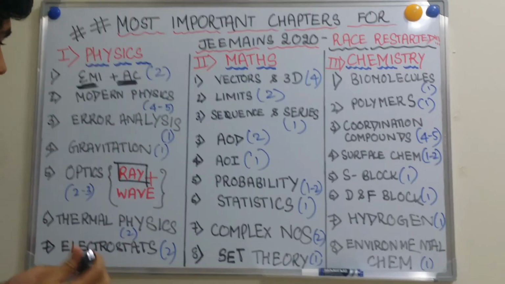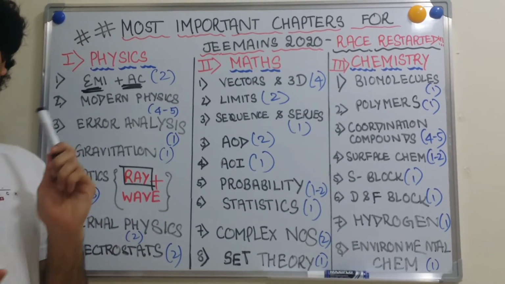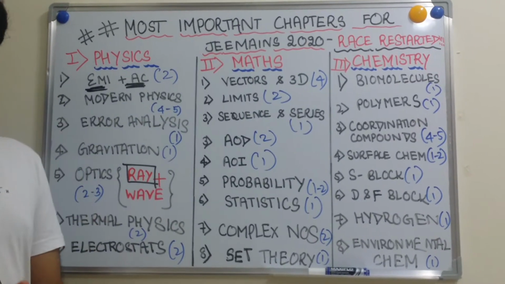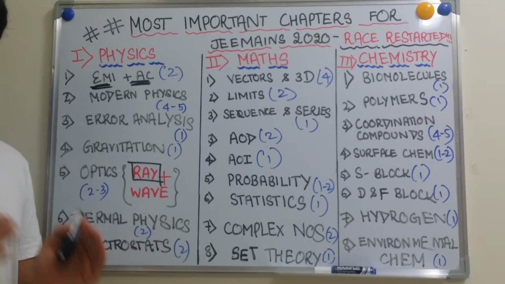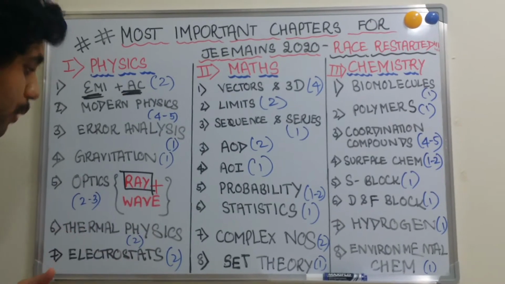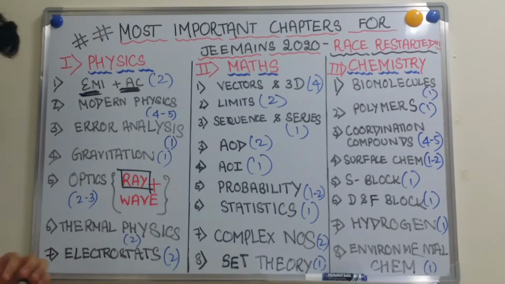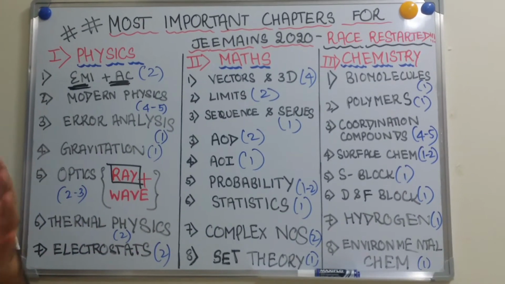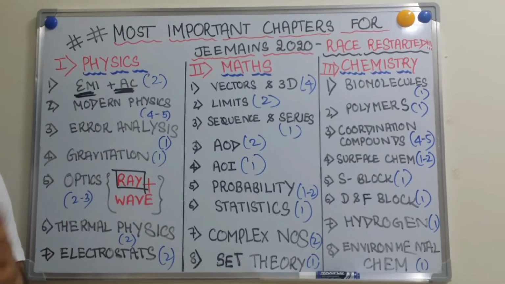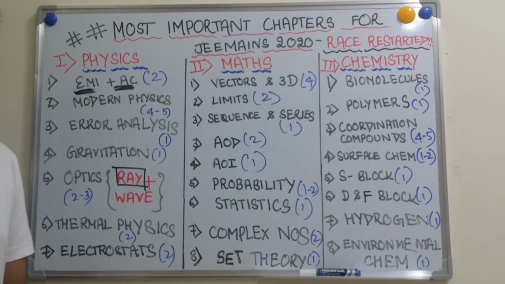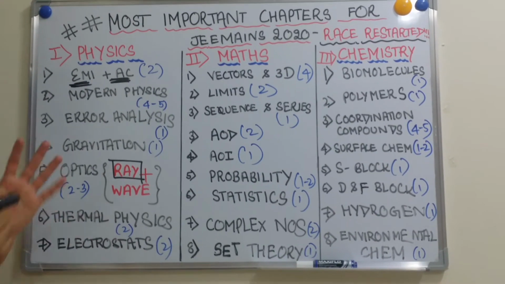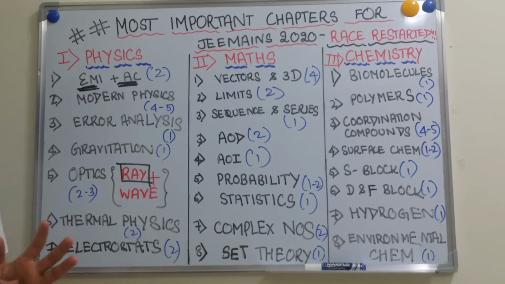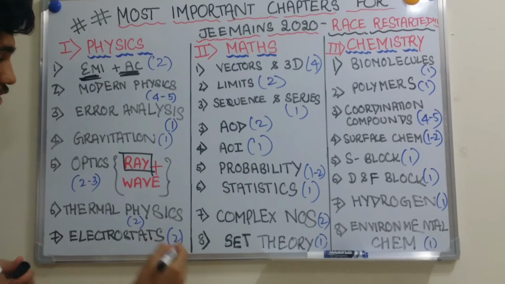Next, thermal physics. Thermal physics includes chapters like thermal properties of matter, thermodynamics and KTG, which is kinetic theory of gases. We see 2 questions. Next one is electrostatics. Electrostatics is one chapter which is difficult to study. If you have prepared seriously from the beginning, you can crack it. But if you take it now, I would suggest do not, because it's a very conceptually difficult chapter, but we see 2 questions on an average coming.